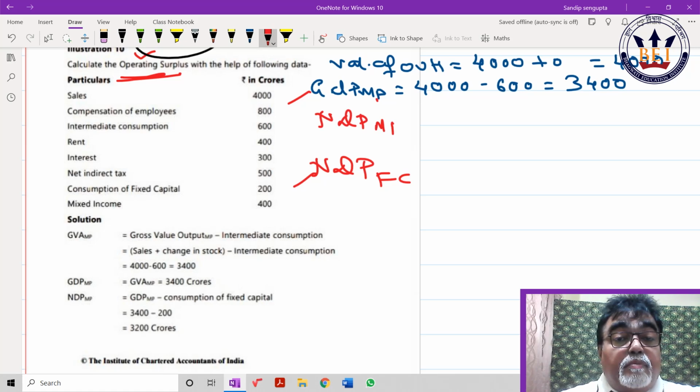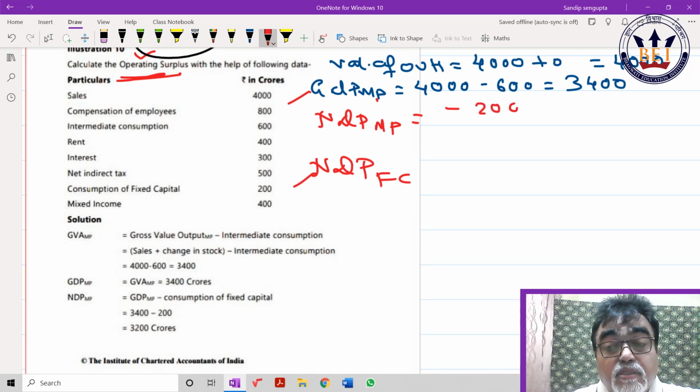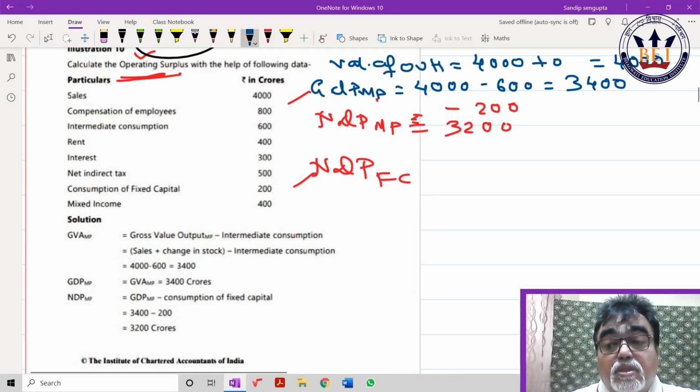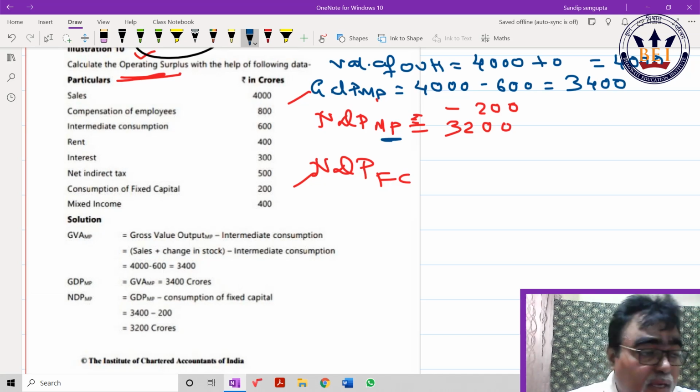Acha, now MP to FC. MP to FC, how do I come? Minus net indirect tax. So how much net indirect tax, bacha? It is given as 500. So what is my answer then? 3200 minus 500, that is 2700. Accepted or not?